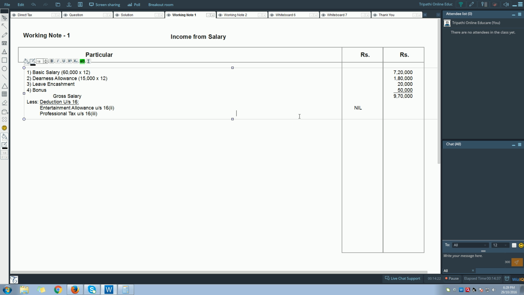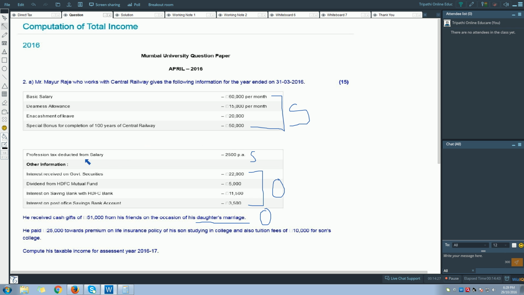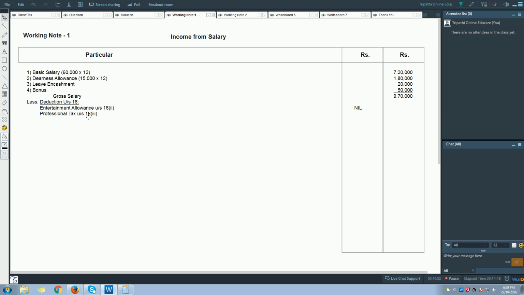There is no entertainment allowance, so you can write nil. Then we will say professional tax under section 16 subsection 3. Now let's find out the amount of professional tax. The professional tax deducted from the salary is 2,500 per annum. So let us record professional tax as 2,500 per annum.